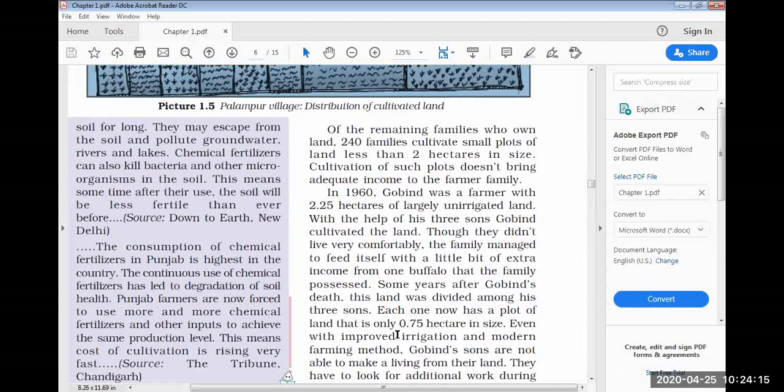But still, they are unable to meet their needs from their land. Why? When father was having 2.25 hectares, they had unirrigated land. Now, they have better irrigation facility. Maybe they are using pumping set. They have modern farming method, but still they are unable to earn that much that they can have a comfortable living with that earning. That much crop was not produced. Why? Because the size of the land has decreased.